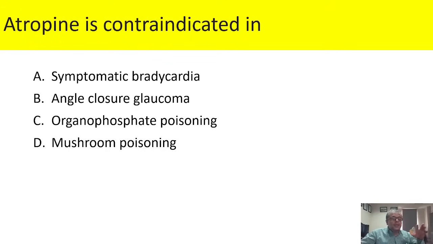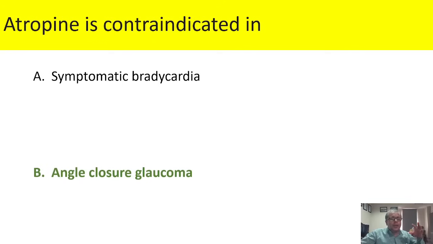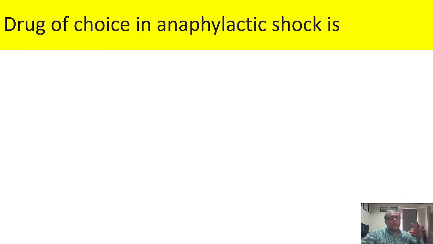Now atropine causes a significant rise in the intraocular tension, and you all know that angle closure glaucoma is an emergency condition in which there is a tremendous rise in the intraocular pressure. So in this condition we can't afford even a slight rise in the intraocular pressure, and that's why atropine is absolutely contraindicated in angle closure glaucoma.